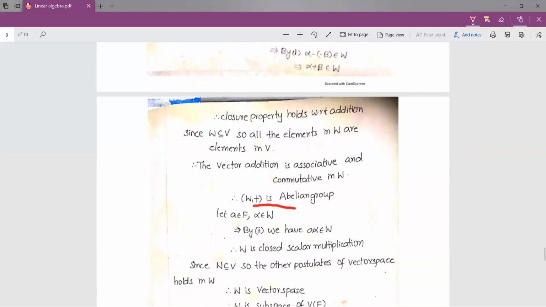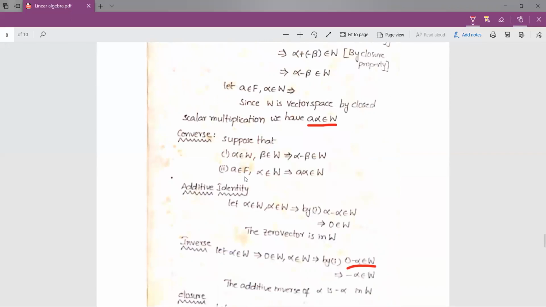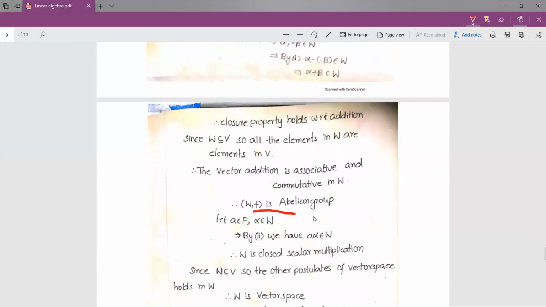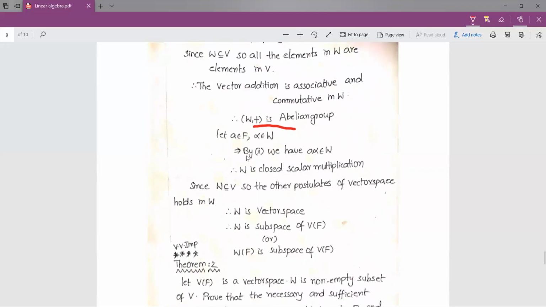Coming to the second condition of vector space, we have to consider A belongs to F and alpha belongs to W. We have to prove A alpha belongs to W. Since by our supposition we already have A belongs to F, alpha belongs to W, implies we can write A alpha belongs to W. Therefore, by our supposition second condition, we can write A alpha belongs to W. This is the second condition of vector space definition. Therefore W is closed under scalar multiplication.